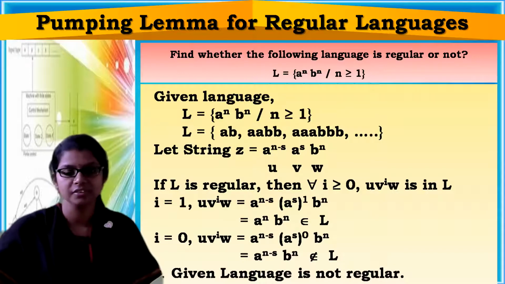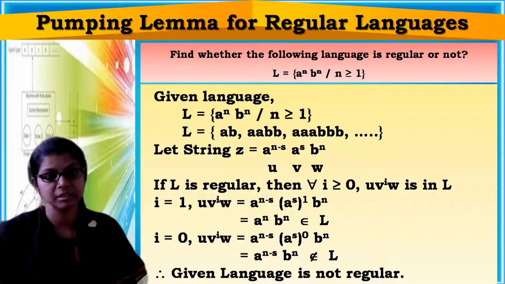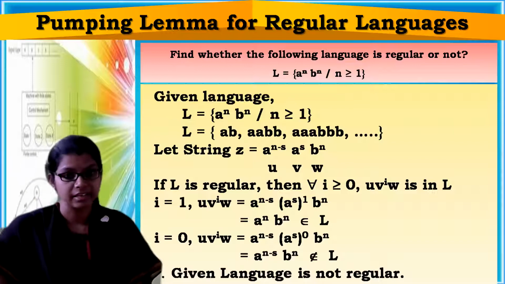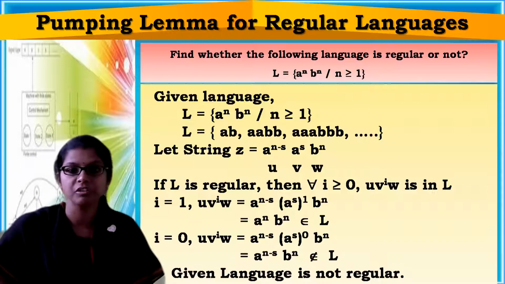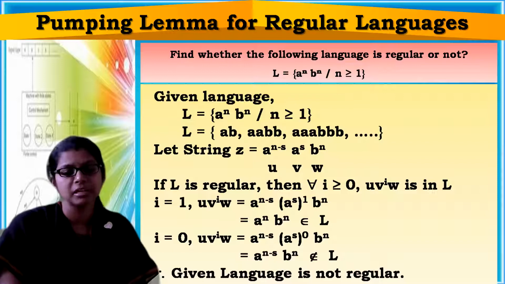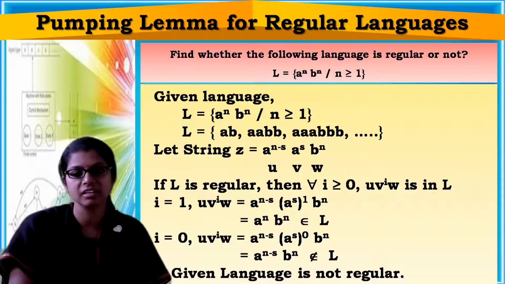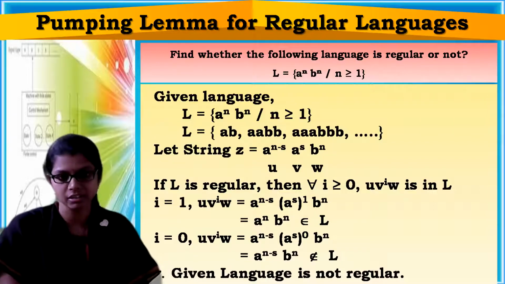I hope you are clear with the pumping lemma concept. If L is regular, then for all i greater than or equal to 0, u v power i w should belong to L. Have you got u v w from the string z, which has been derived from our language? I hope everyone is clear with the concept of the pumping lemma.